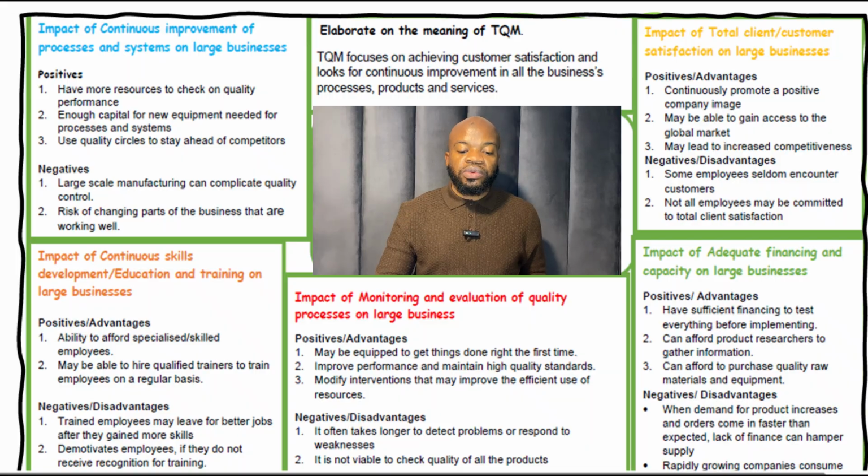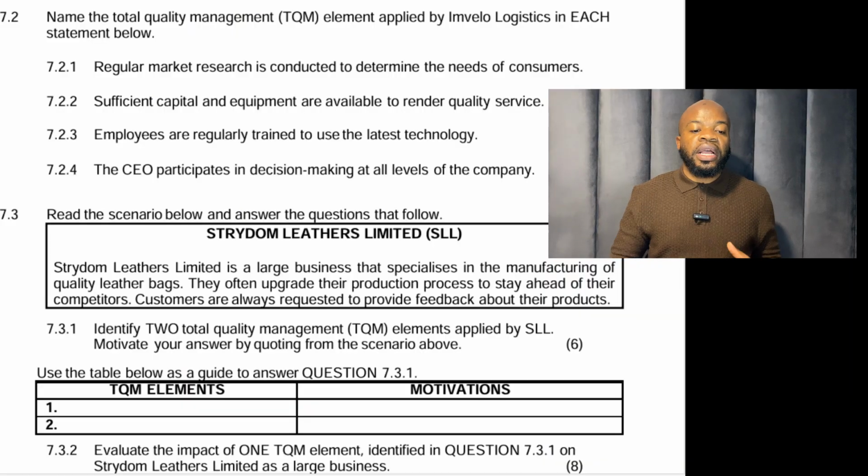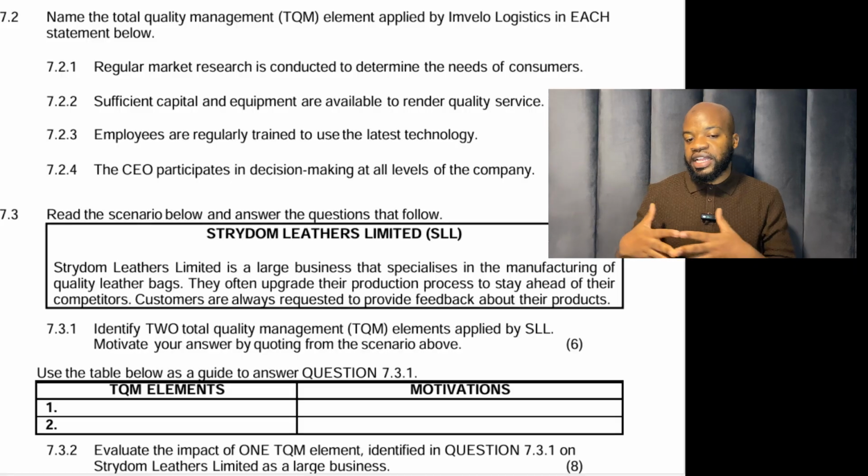So let's go back to the question and see which one is being addressed. Regular market research is conducted to determine the needs of consumers. The focus is on the needs of consumers in order to satisfy them. So this is total client satisfaction. Number 2, sufficient capital and equipment are available to render quality services. Sufficient means adequate.